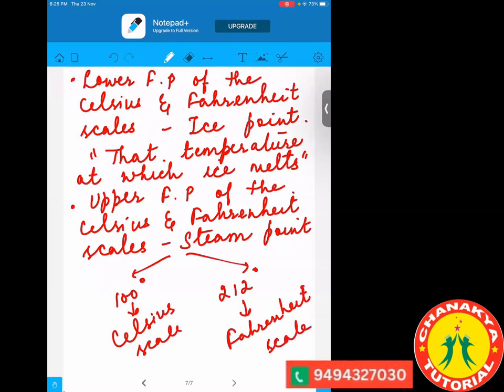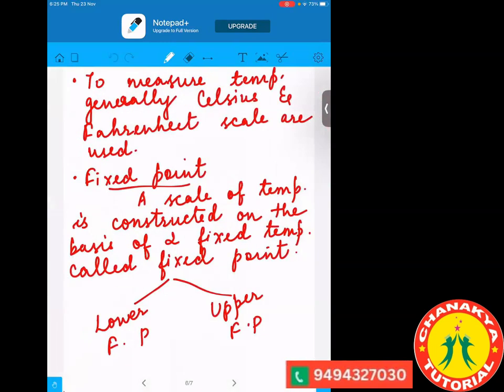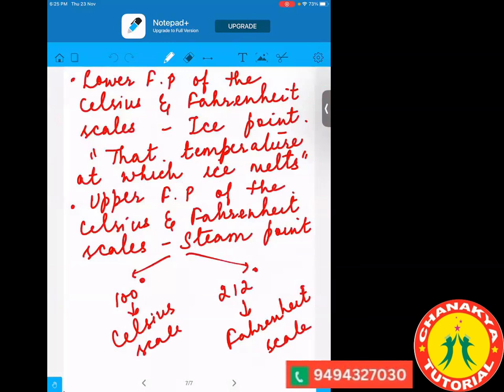So these are very important for the entrance exam and all. Fixed points are points where two temperatures are fixed. Two points are there for it, the lower fixed point and the upper fixed point. For the lower fixed point, they have the ice point, where the ice melts. And for the upper point, they have the steam point. For the Celsius, it is 100 degrees in value, and for the Fahrenheit, it is 212 degrees in value. So these are the two different fixed points, the upper fixed point and the lower fixed point.